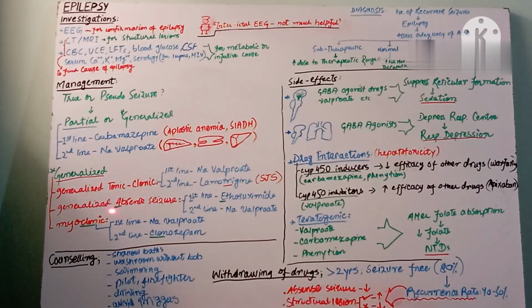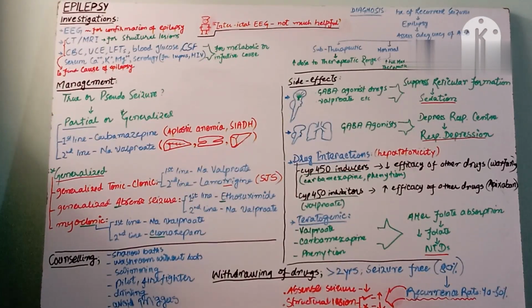Now, if the patient is suffering from generalized tonic-clonic, what does it mean? That the whole body is involved. The body first goes into the tonic phase, like stiffness, and then goes to the clonic phase. As its name indicates, the tonic comes first, so the body will be stiffened first, and then the body will shift to the clonic stage, in which there will be jerky movements. For this, the first line is sodium valproate, and the second line is lamotrigine.